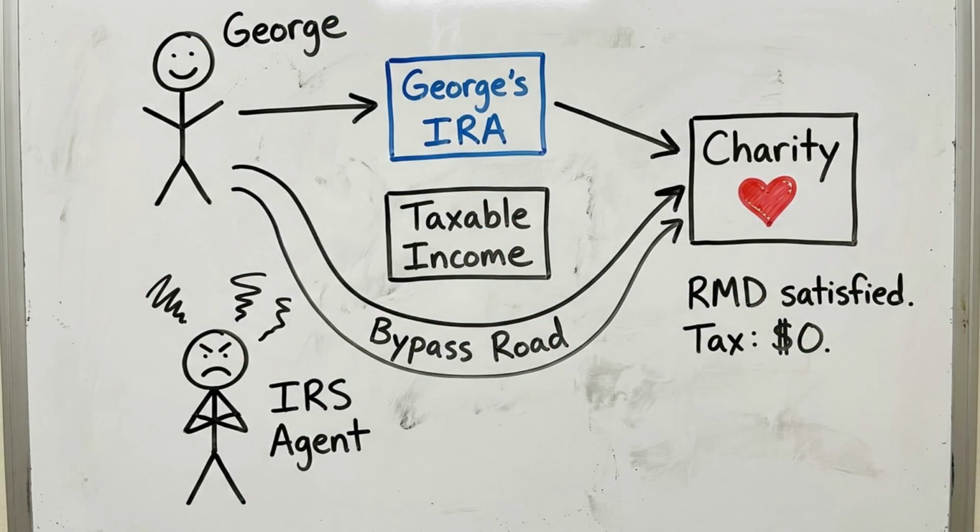If you are 70 and a half or older and give to charity, QCDs are one of the most powerful RMD management tools available. A QCD allows you to direct up to $105,000 per year directly from your IRA to a qualified charity. This satisfies your RMD requirement without the distribution appearing in your taxable income.